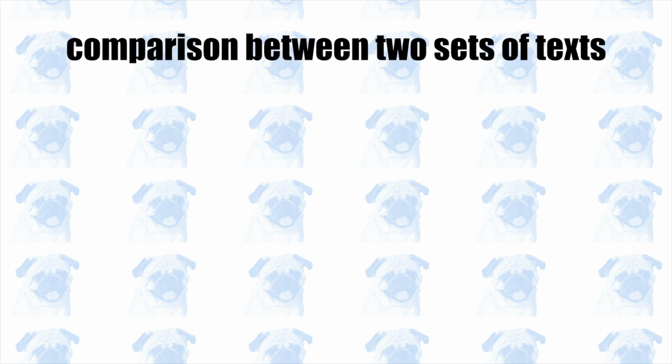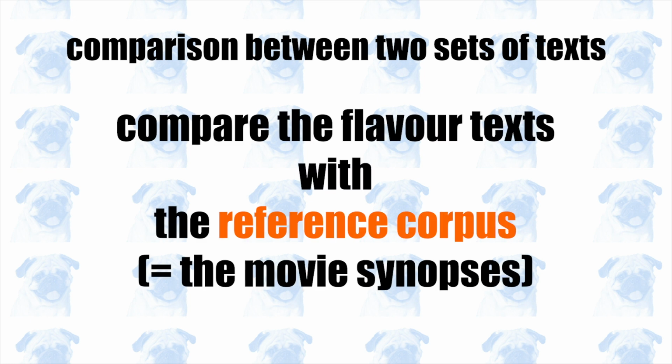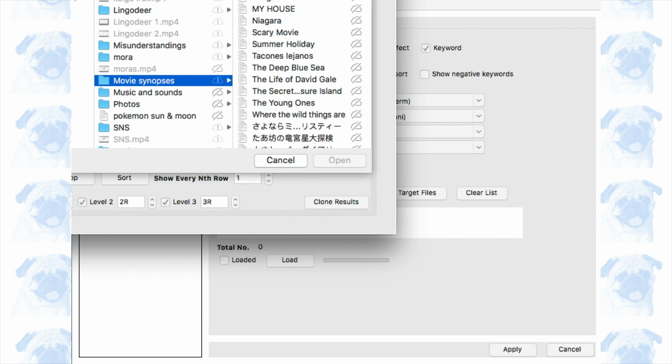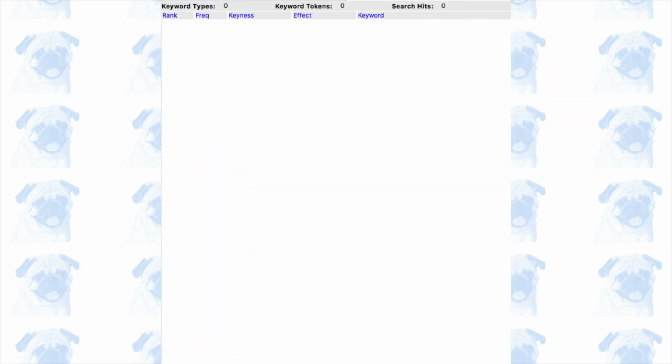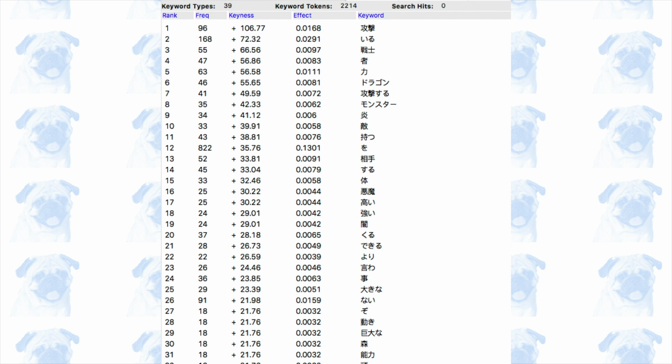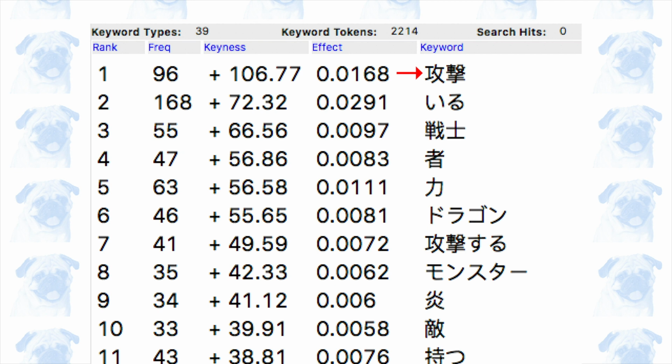Another way to find out what words are unusually frequent is by comparing this frequency list with that of another set of texts. This is where the reference corpus becomes useful. On conc, you can upload a reference corpus, which allows the software to generate a keyword list, which tells us what words are abnormally frequent in comparison with a reference corpus. As you can see, kogeki comes at the top of this list. Some other content words include senshi, mono, chikara, dragon, and monster.